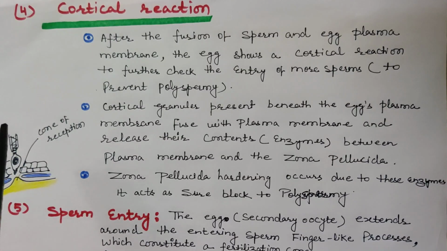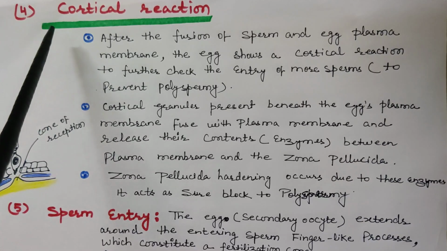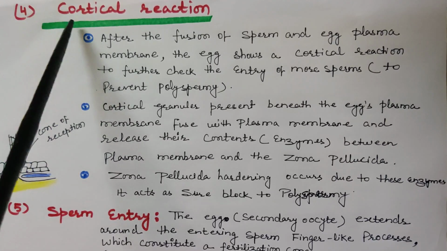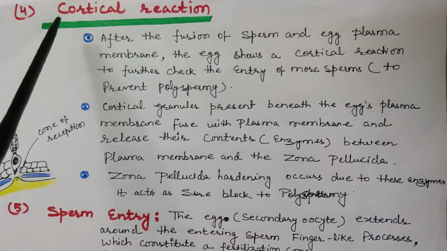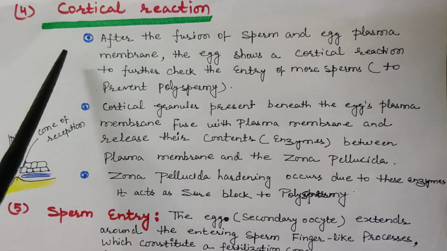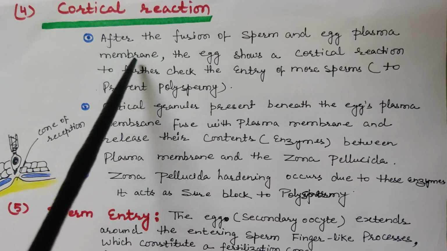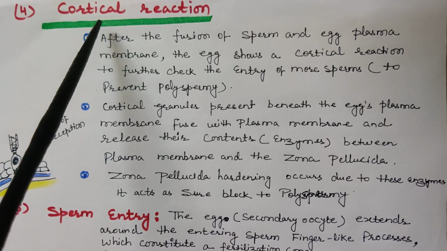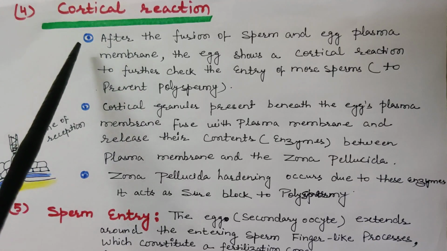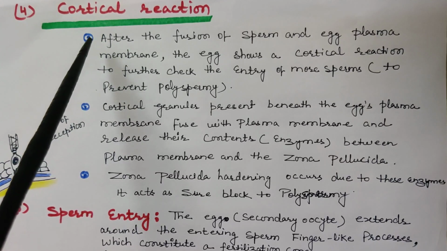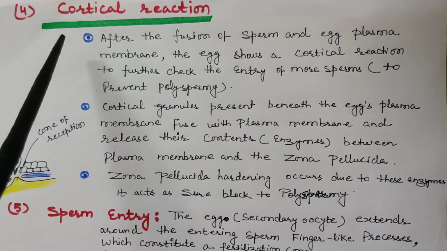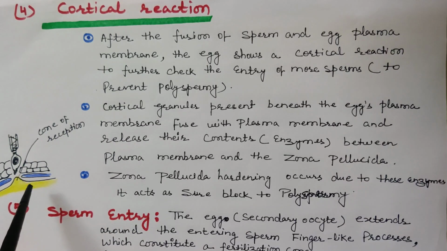After the release of sperm lysine, another step in fertilization is the cortical reaction. By penetrating the corona radiata and zona pellucida with the help of sperm lysine, the sperm reaches the egg membrane, and now the egg shows a cortical reaction. As we already discussed, the outermost layer of the egg is the corona radiata, inner to it is the zona pellucida, and inner to the zona pellucida is the plasma membrane, the membrane of the oocyte.